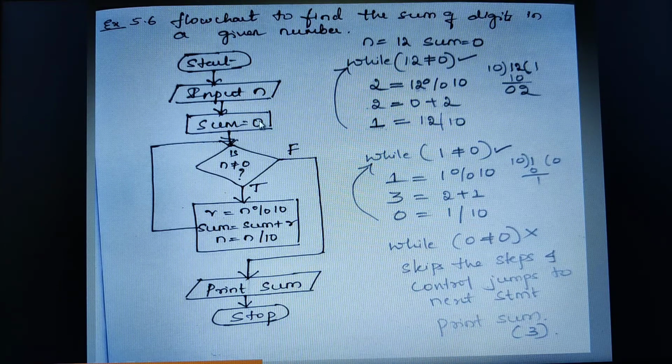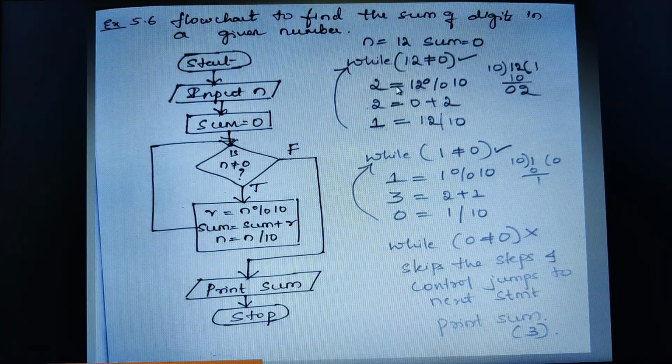Therefore it is an assignment statement, that's why I have used a rectangle here. Then what I need to check is n is not equal to 0. If it is so, then enter into the loop and execute these set of statements. Once you get a new n value, again it will go here, the repetition takes place. Again you need to check the n value. If it is equal to 0, then the control would go for the false statements. If it is true, then again this set of instructions would be executed. Finally I'm going to print the sum, and to print the sum we have taken the parallelogram, and finally we are going for stop.